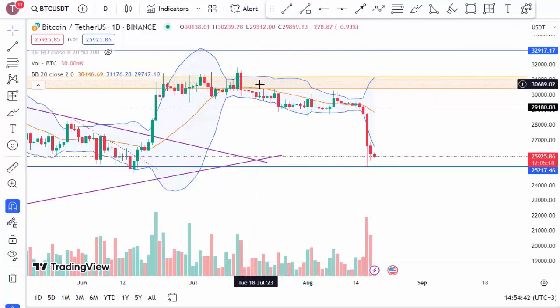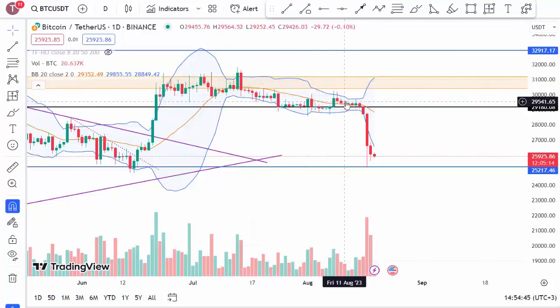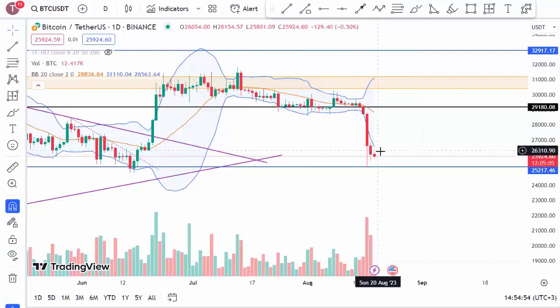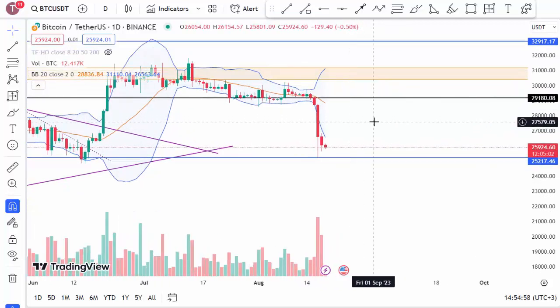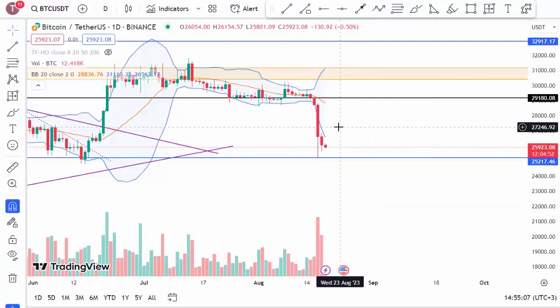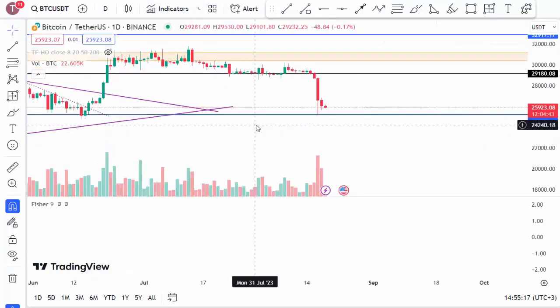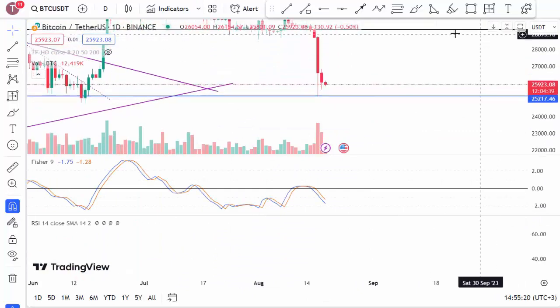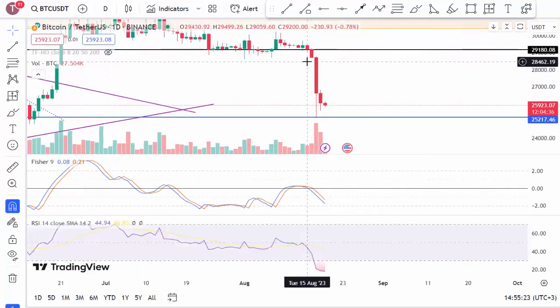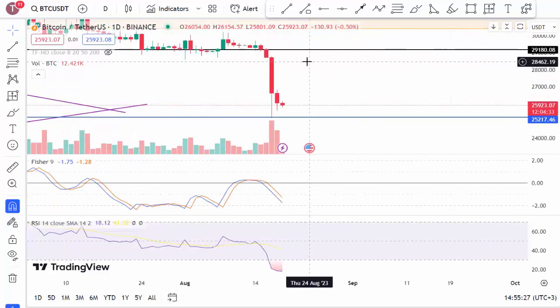We can see that the Bollinger Band has currently been breached to the downside, my friends. Even though we've explained the fundamental concept of the Bollinger Bands in our past videos, if we look at this, my friends, in a contracting area, whichever way the Bollinger Band is breached, the price movements show a significant downward or upward trend in that direction. Currently, since the Bollinger Band has been breached downward, we can say that we are seeing a significant downward trend in price movements. Additionally, we would expect the price movements to enter the range of the band. In the coming days, this could cause us to see small upward movements. We can also say this.